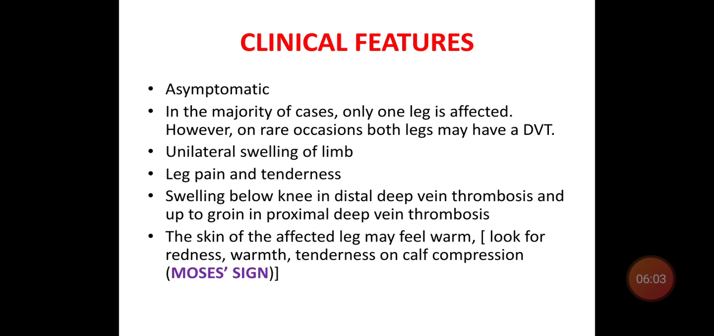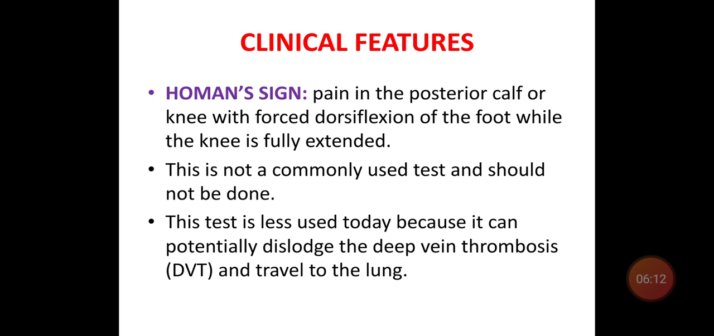So look for redness, warmth and tenderness on calf compression. That is called Moses sign. Homan sign is pain in the posterior calf or knee with forced dorsiflexion of the foot while the knee is fully extended. This is not a commonly used test and should not be done. It is less commonly used today because it can potentially dislodge the deep vein thrombus, which can travel to the lung. So there is a greater chance of developing a pulmonary embolism if you do this test.